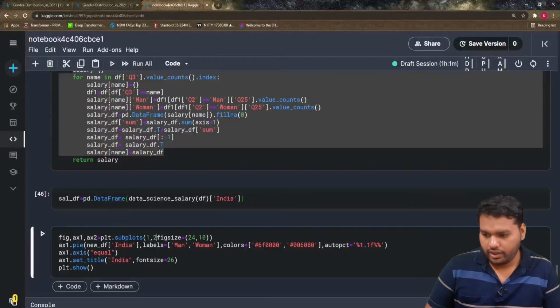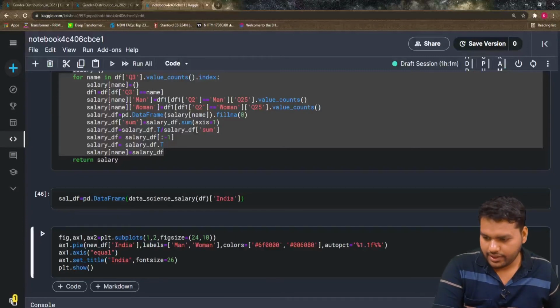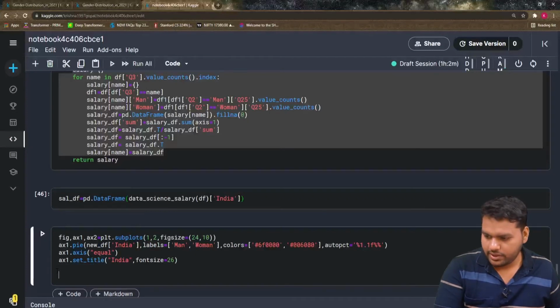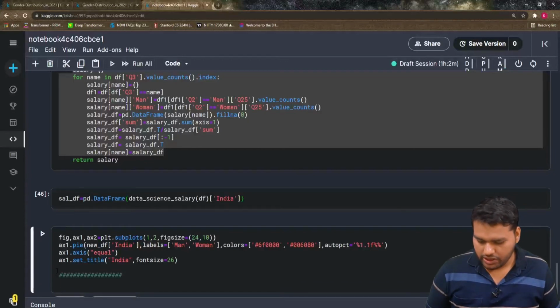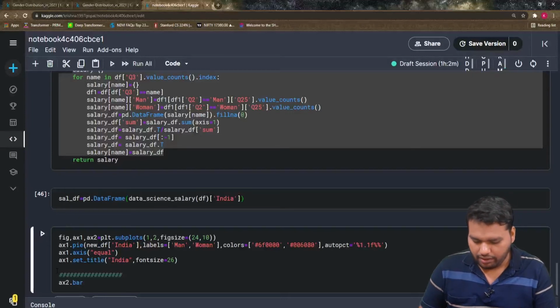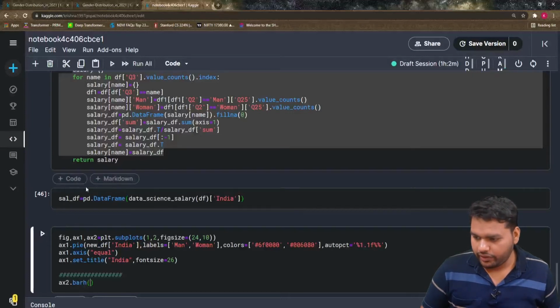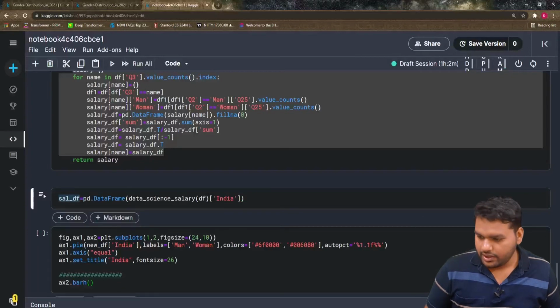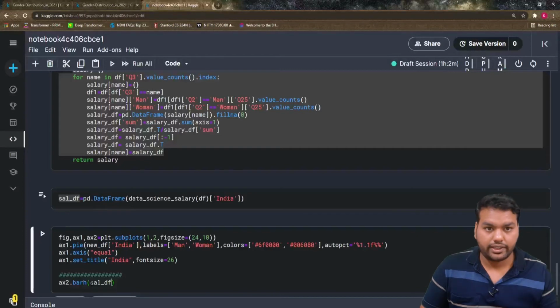So we want 2 columns. Fixed size is okay for now, and ax1 is already there. So let's do the bar chart. That is ax2. Now ax2 dot barh, and you have to define sal df dot index, because that's all the salaries.